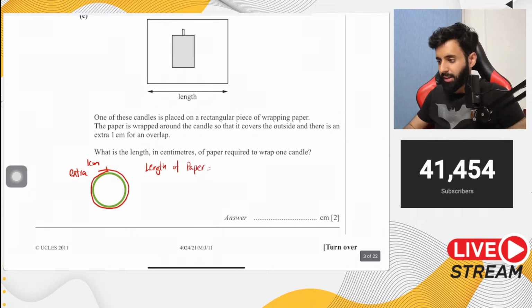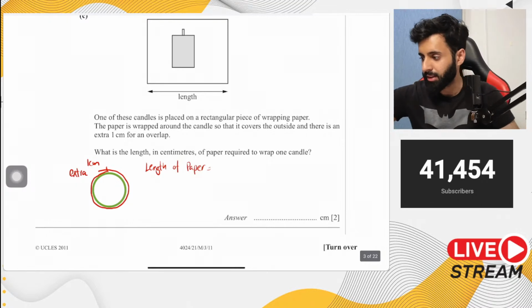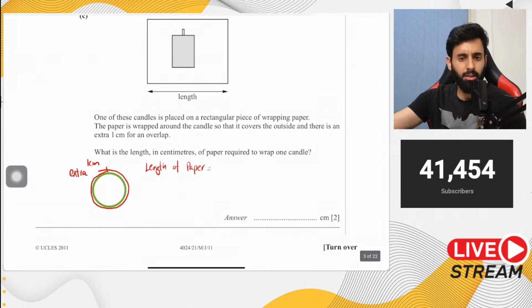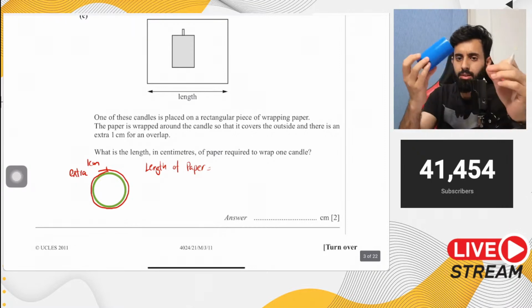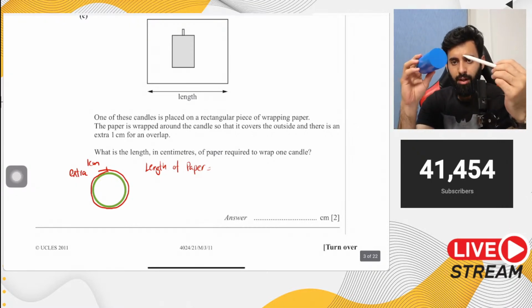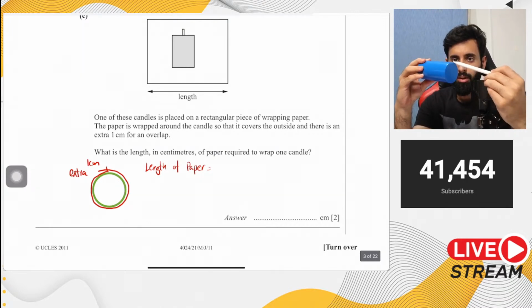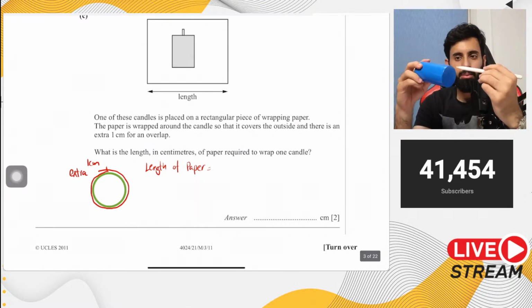Now, if you have to cover the whole candle, so for example I have this cylindrical object over here, I hope you guys can see it clearly. Now imagine that this is a candle. If I want to cover this candle, I need to cover this area. That makes one full circle, and then I need an extra 1 centimeter. So altogether, what will that be equal to?